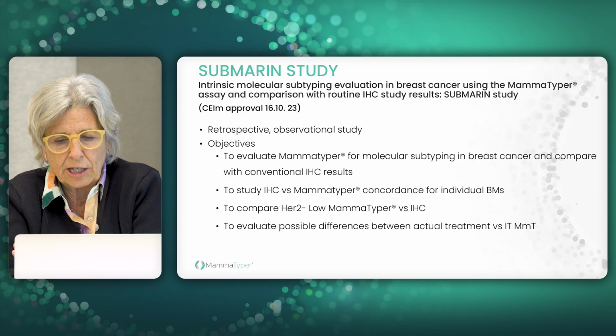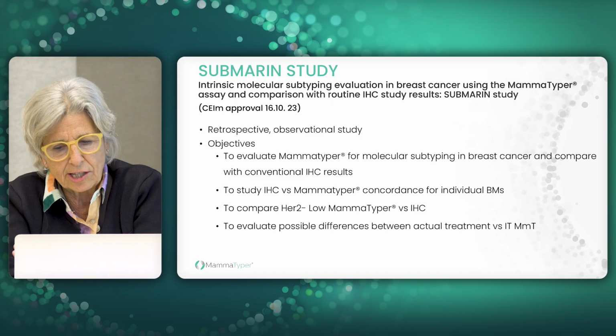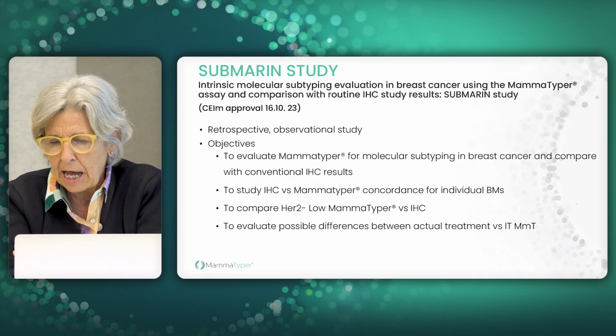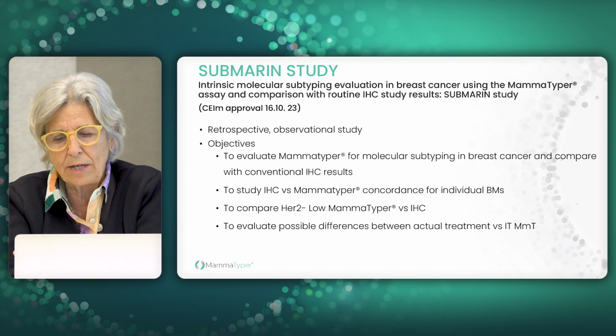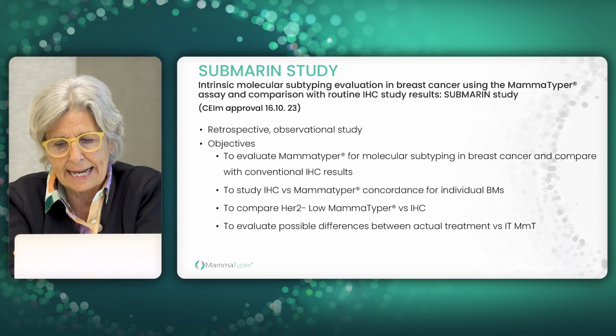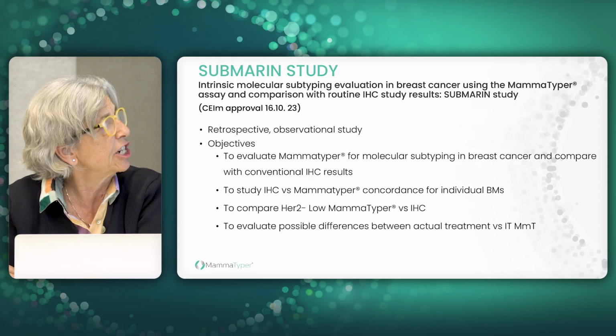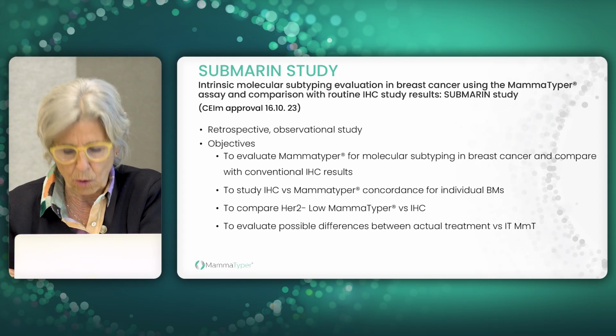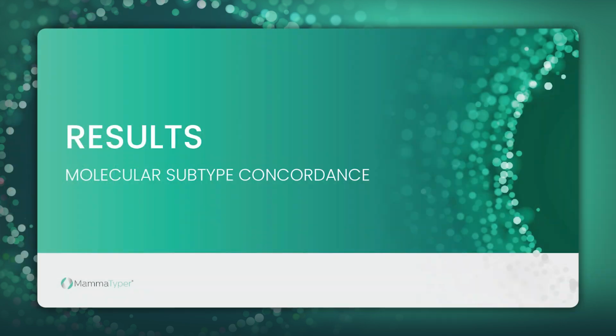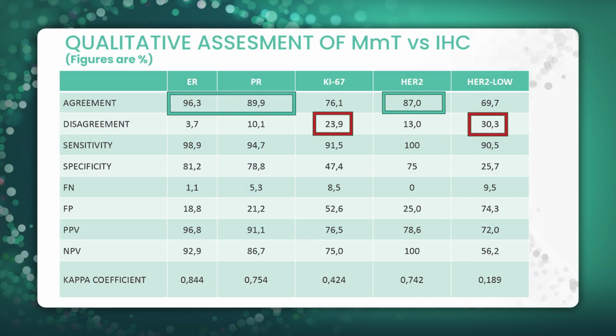In order to answer these questions, we conducted the SUBMARINE study, retrospective and observational, with special focus on HER2-negative tumors by immunohistochemistry and their possible differentiation as HER2-low or null. Our results show that the individual biomarker agreement was very high for ER, PR, and HER2-positive cases.